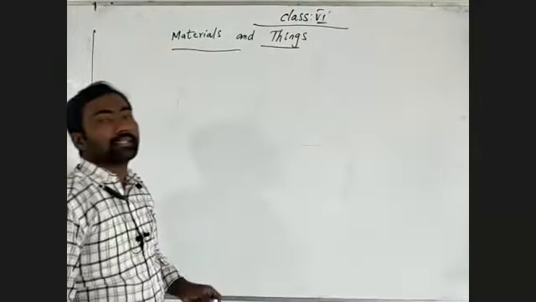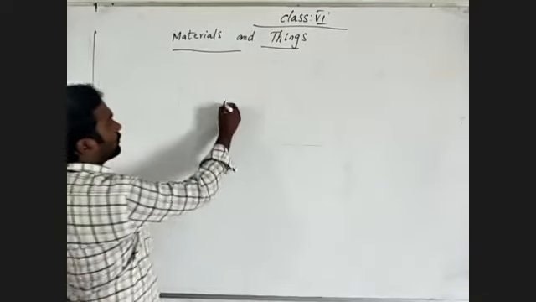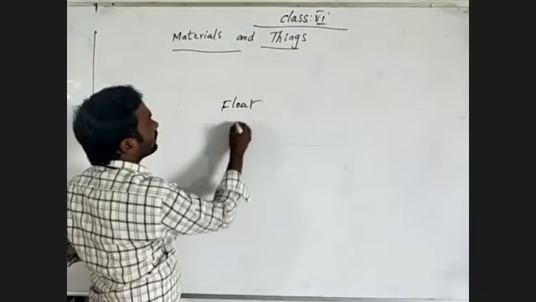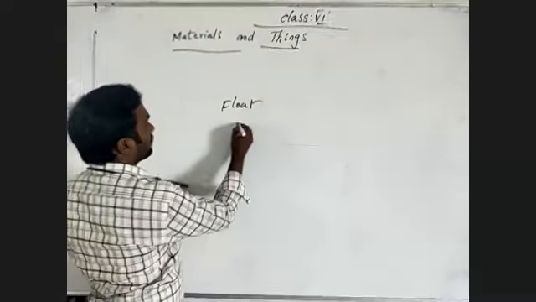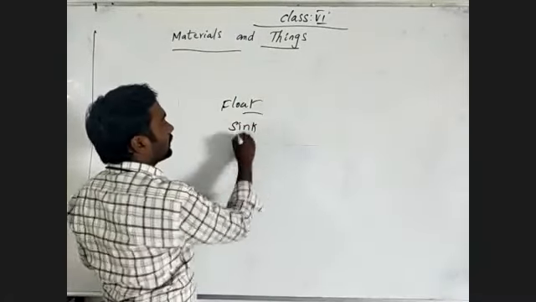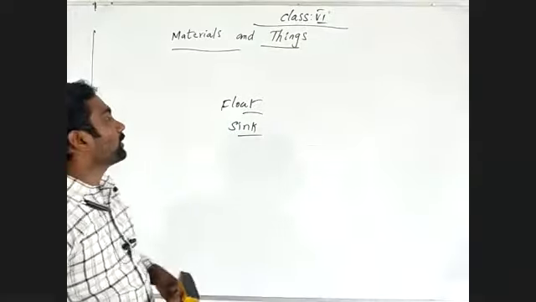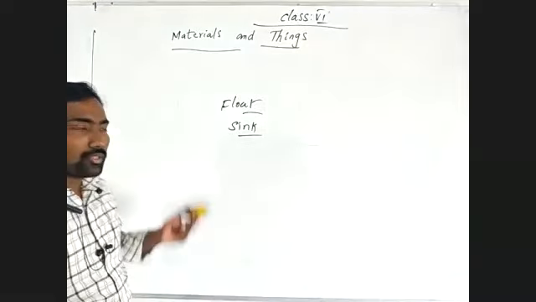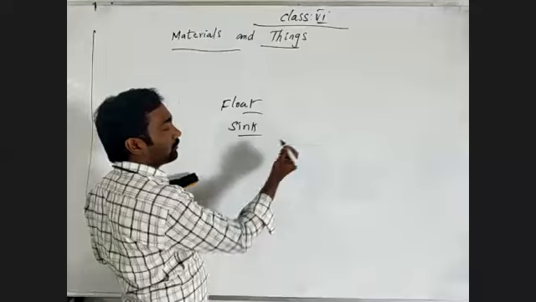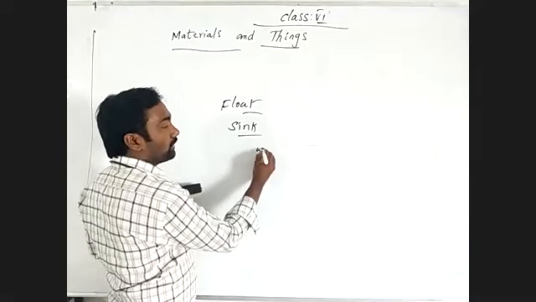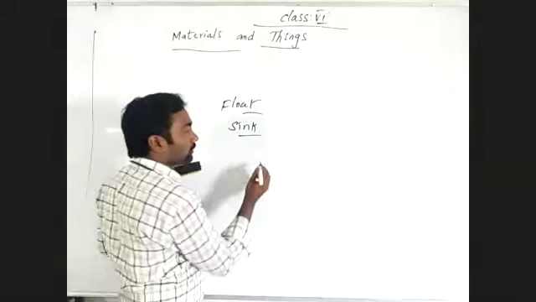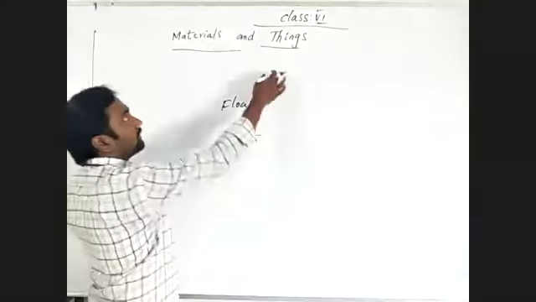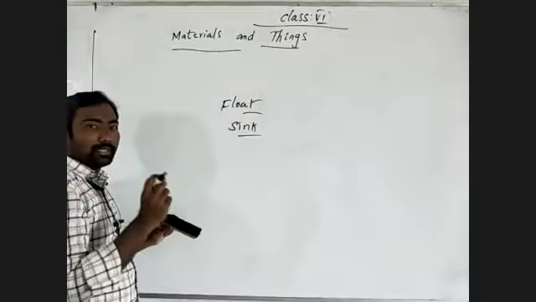Which things can sink in water? What I'm saying to you, float and sink. Which material can float? Which material can sink? Otherwise we'll write direct things' names, the things made from a particular material.